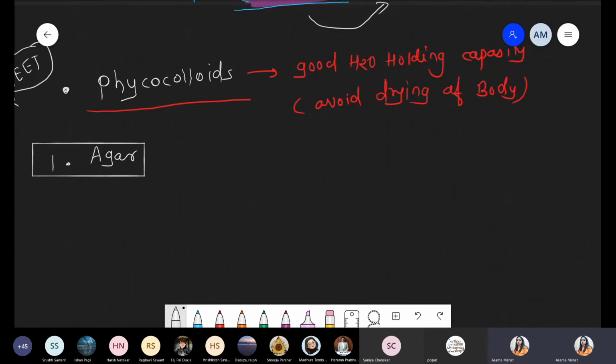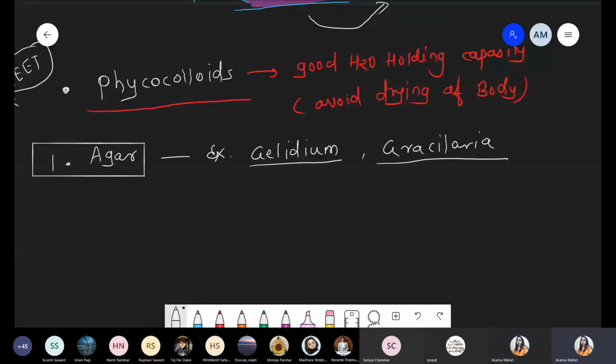Agar we already discussed. Agar is obtained from two types of red algae, number one Gelidium and another example Gracilaria. Neat favorite question. Gelidium and Gracilaria are the two examples of red algae from which we obtain agar.